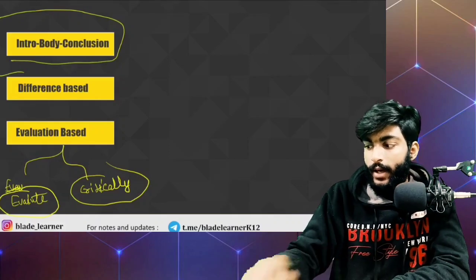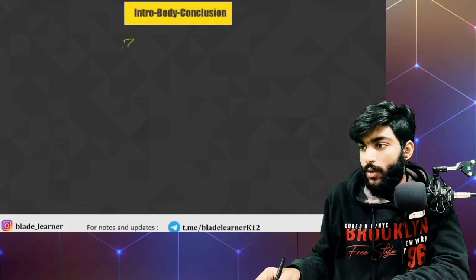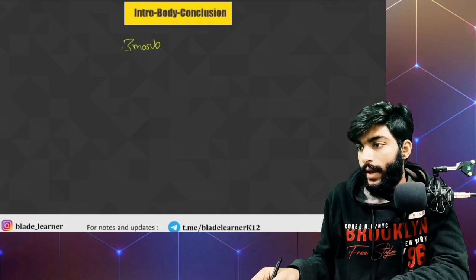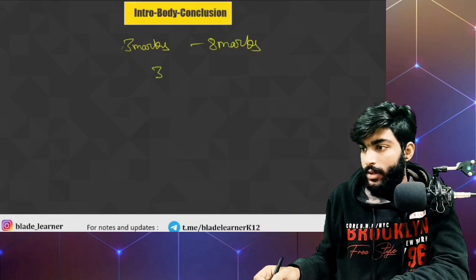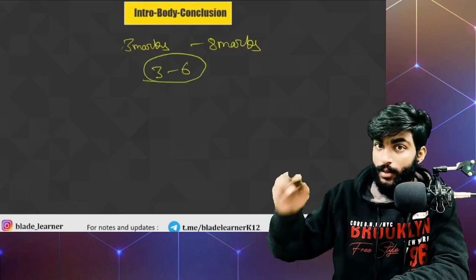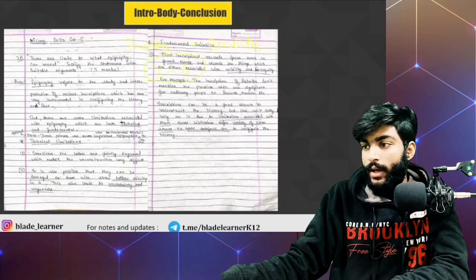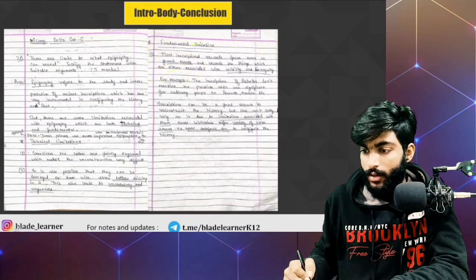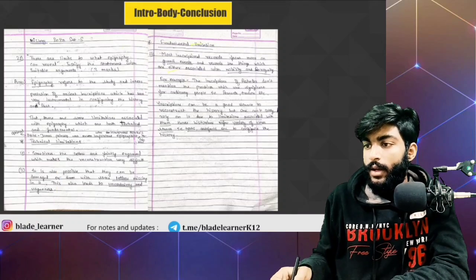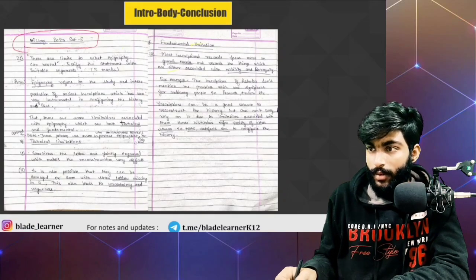So we'll start with the intro, body, conclusion type questions. Usually they can be in the range of 3 marks to 8 marks. Here we will see all those questions which are between 3 to 6 marks, because we will have a separate video on 8 markers, as I have already decided. So here we have the first question, which is of 3 marks, and you can see the question here. Let me change the ink for you first. This question was asked in the 2020 paper of CBSE Set 5.